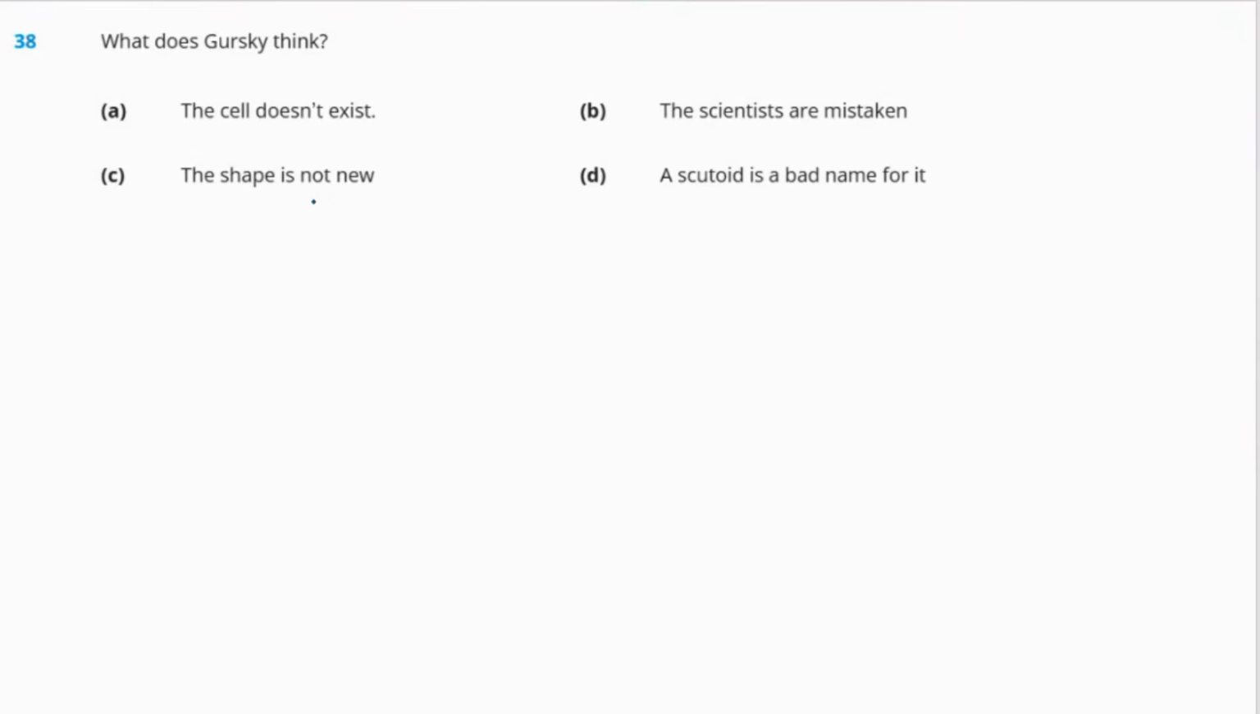Question 38. What does Gursky think? Options are A, the cell doesn't exist. B, the scientists are mistaken. C, the shape is not new. Or D, a scutoid is a bad name for it. Okay, so what was Gursky's thought? It was that the shape is not new, right? So, the right answer will be option C.